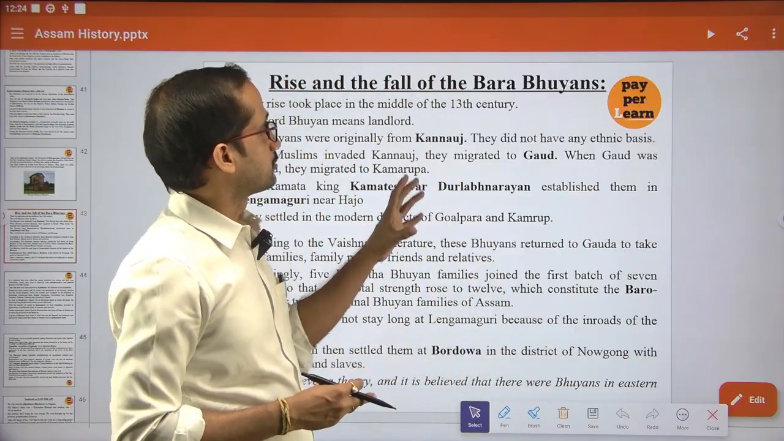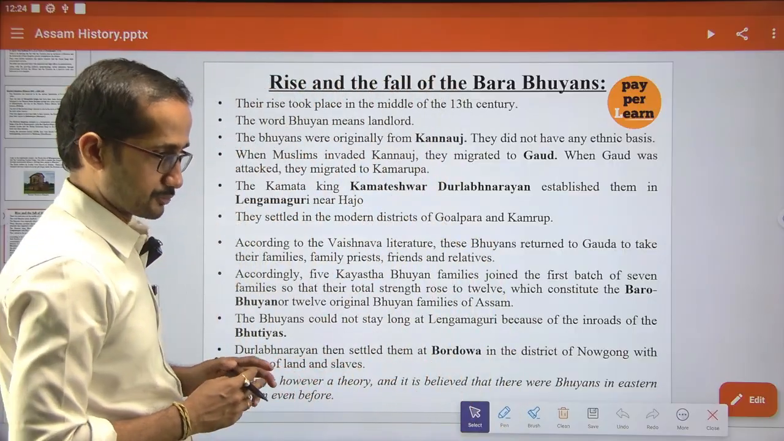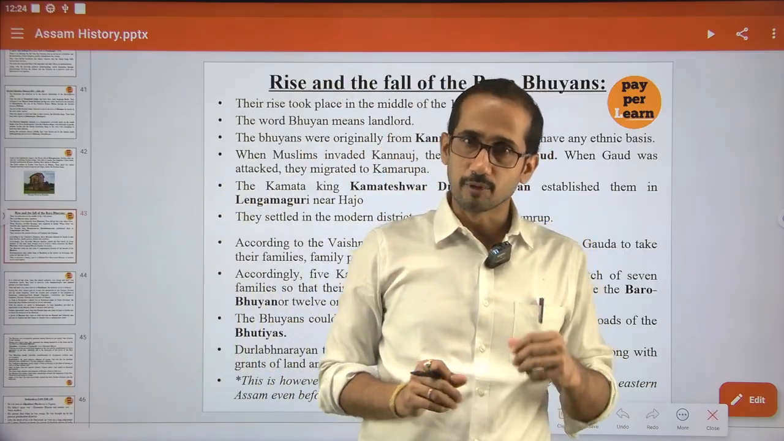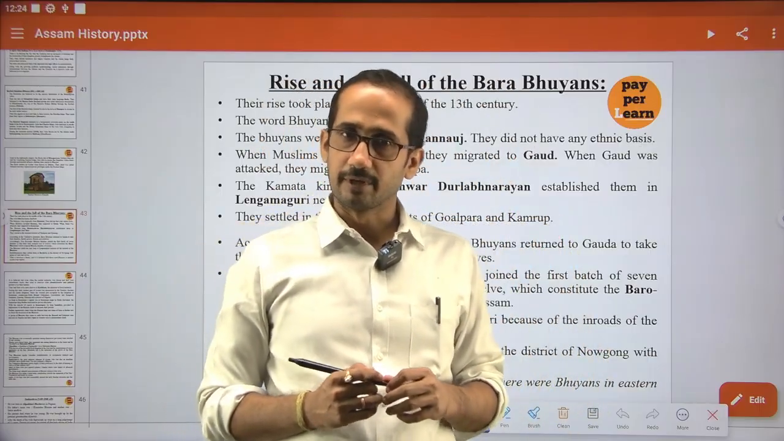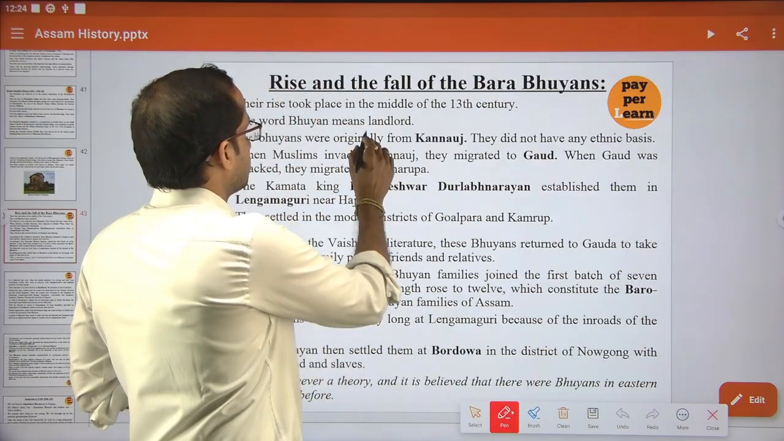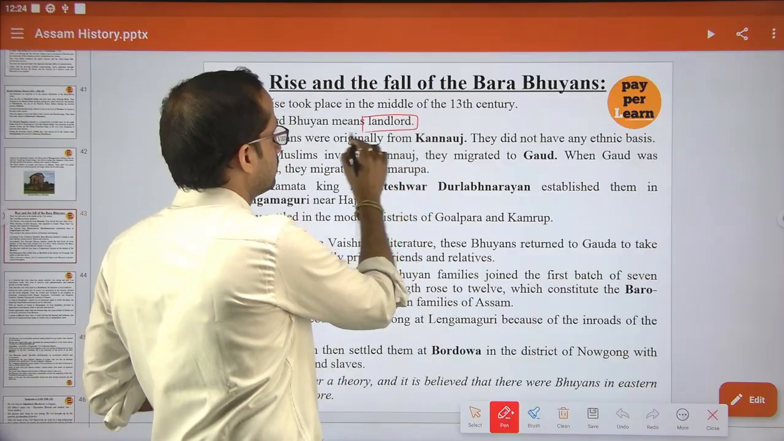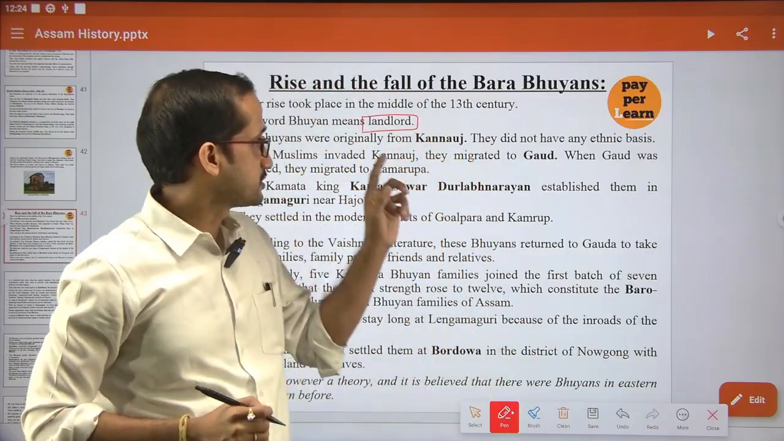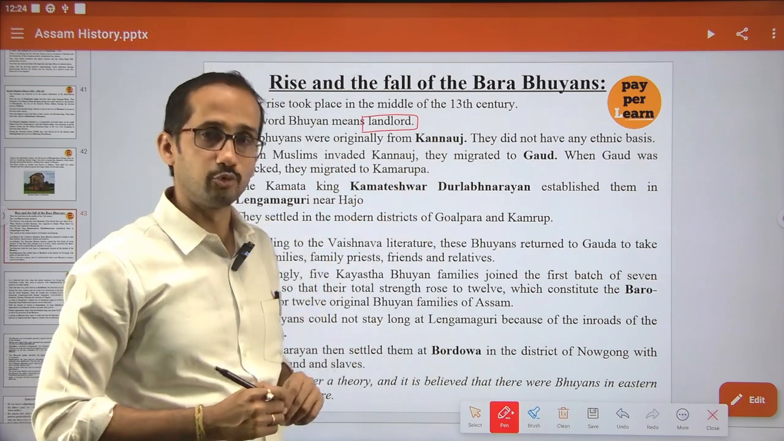Then we will discuss the Bora Bhuyans. Who are the Bora Bhuyans? We know that our famous saint Shonkordev belongs to this Bhuyan family. So what is the meaning of Bhuyans? Actually the meaning of Bhuyans is landlord. If you see their origin, they are originally from Konos, that is in UP.